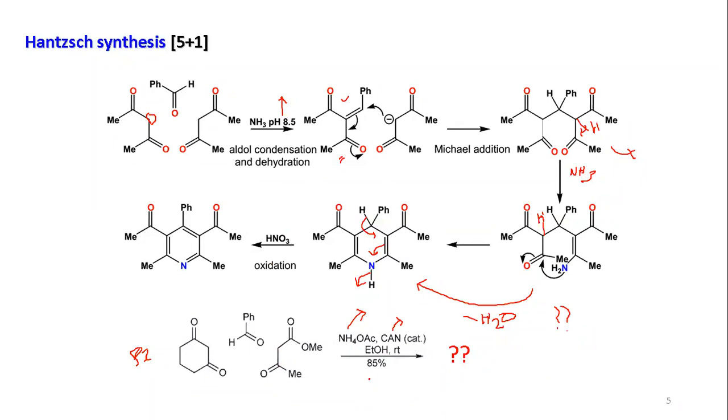Remember, you don't have CAN in excess. So CAN, ceric ammonium nitrate, is one of the oxidizing reagents, but it is catalytic. That means your oxidation will not happen, and before the oxidation step you have dihydropyridine as your product. Now, when you have the dihydropyridine, you can use excess oxidizing reagent to do the oxidation to get the ultimate pyridine product. So this you take as one of your assignments.